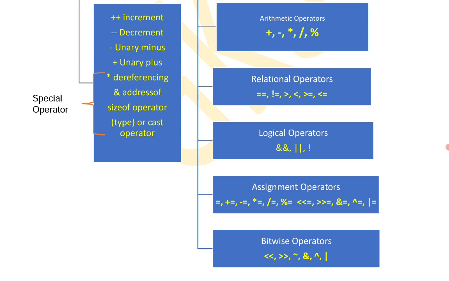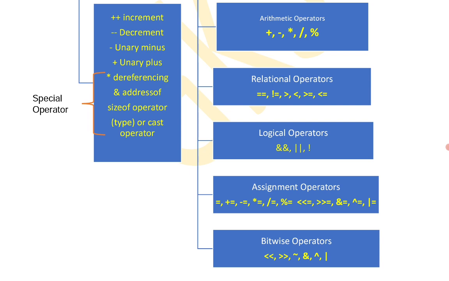Double equals to checks whether both operands are equal or not. Then there are not equals to, greater than, less than, greater than or equals to, and less than or equals to. These are the relational operators.